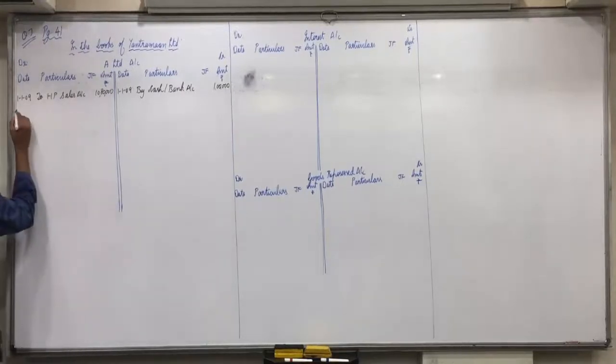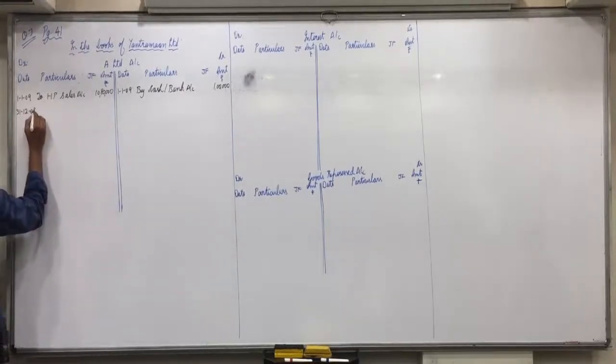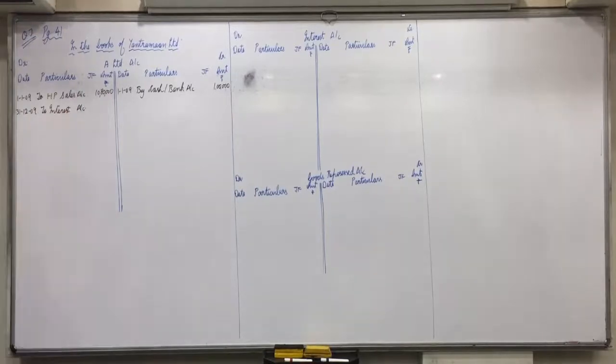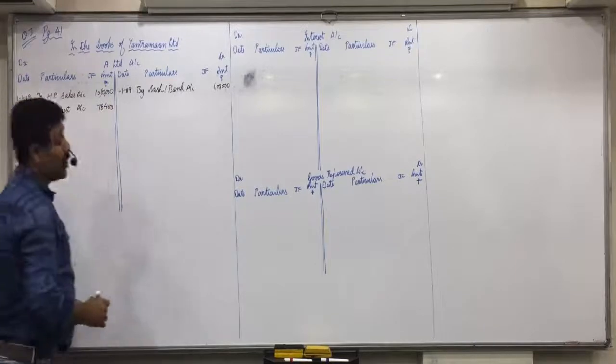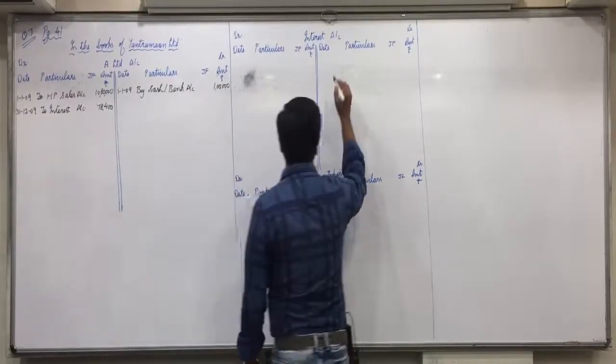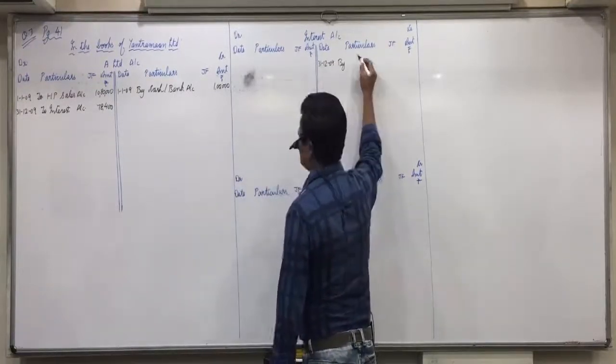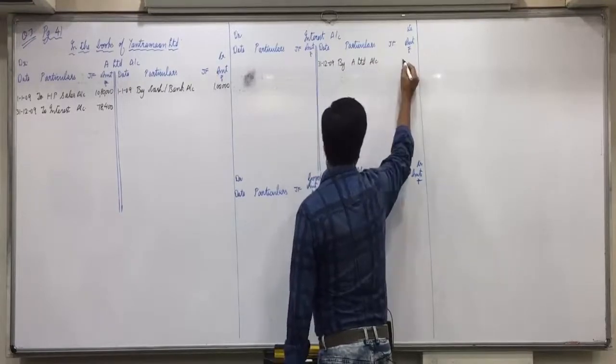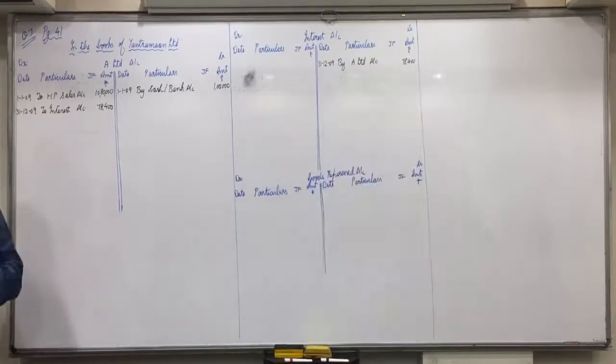So A Limited account debit side 31,12,09 to interest account 78,400, and in interest account on credit side 31,12,09 by A Limited account 78,400. Are you all clear up till here?